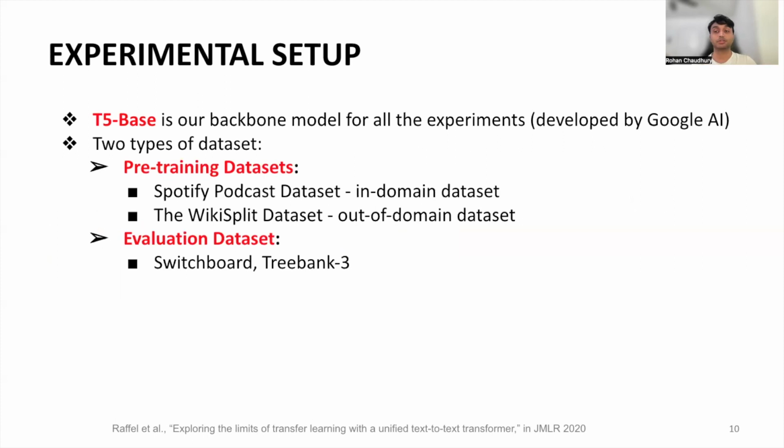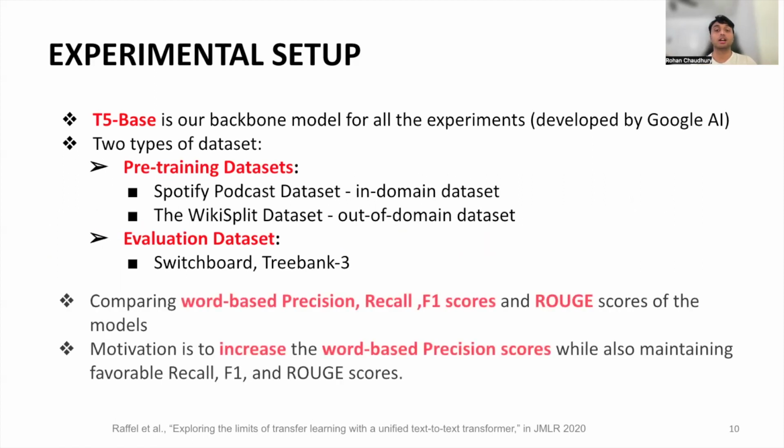Pre-training datasets are used to perform the DACL procedure, and we carefully select 2 different types of pre-training datasets. The first is the Spotify podcast dataset, which is comprised of over 100,000 podcasts. The podcasts were transcribed using Google's automatic speech recognition tool. Since the dataset consists of transcribed spoken text, we consider it to be in domain with our evaluation dataset, the Switchboard Treebank corpus, which is also transcribed spoken text.